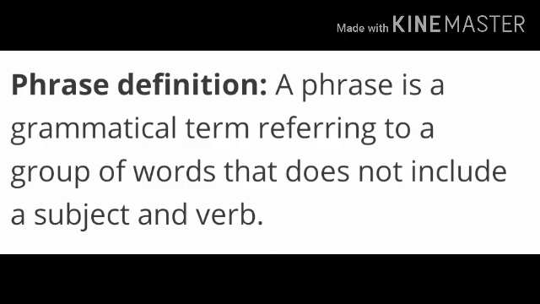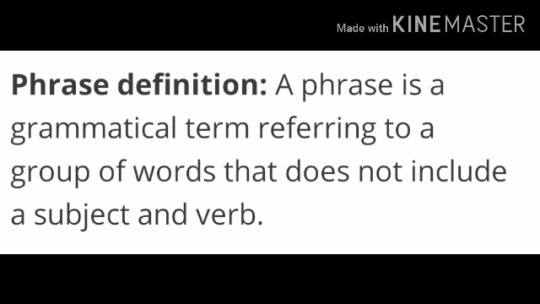As I have already told you many times, a group of letters makes a word, a group of words makes a sentence, and what is this group of words? Now it is saying that a phrase is a grammatical term. As we have read a lot of parts of speech in grammar, similarly, phrase is also a part of that. That is the reason it says it's a grammatical term. Okay? And it's a group of words which does not include a subject and verb.